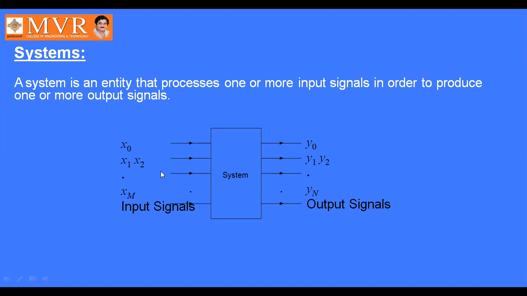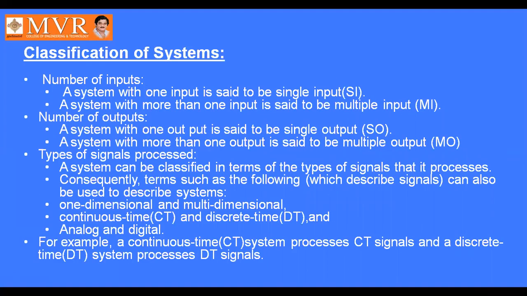So here the inputs vary from x0, x1, x2 up to xm. For these inputs, we will get the output signals y0, y1, y2 up to yn. So it's an entity consisting of one or more input signals in order to produce one or more output signals. Next, coming to the classification of systems.